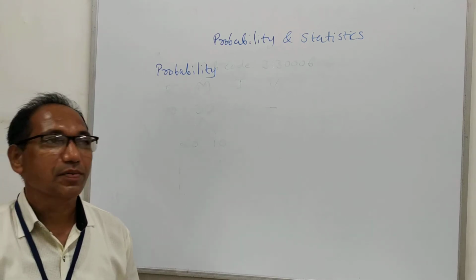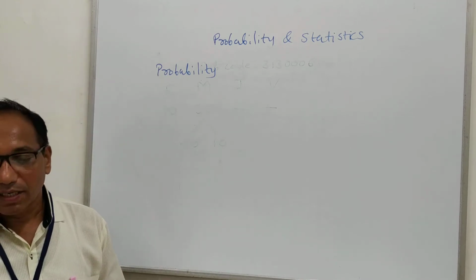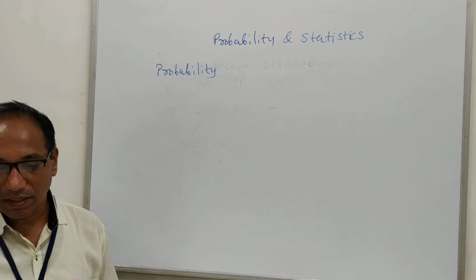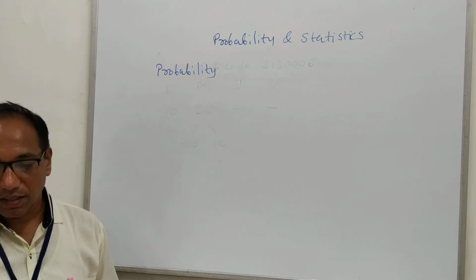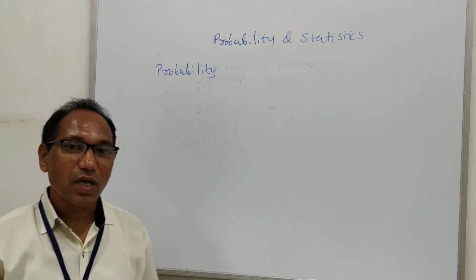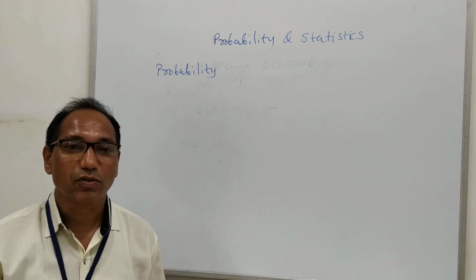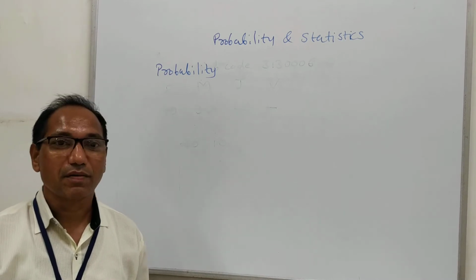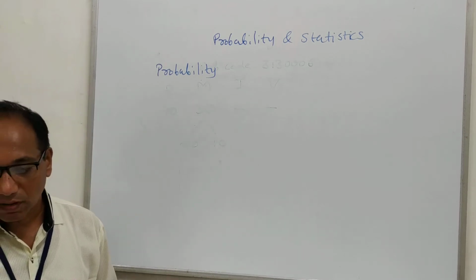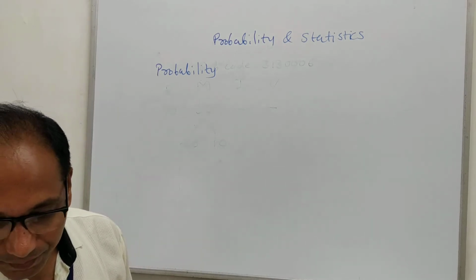Then we will see measure of central tendency. This chapter will include arithmetic mean. You already know what arithmetic mean is, but here we will learn the same thing: arithmetic mean, geometric mean, harmonic mean, median, mode, etc., and standard deviation. Each topic name I told you, you have seen at school level, but here we will see them in a different way, or some topics are very similar to school topics. Then we will see other chapters one by one.